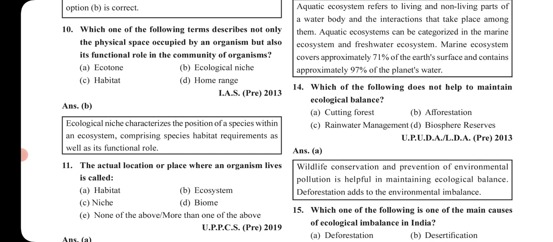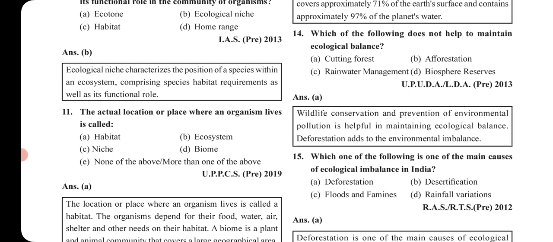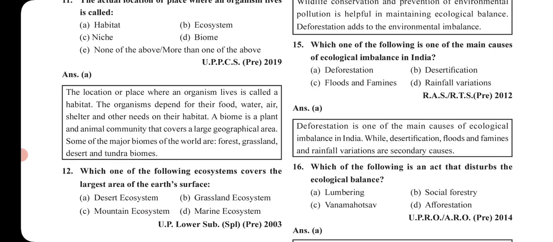Now next question, the actual location or place where an organism lives is called option A, habitat, B, ecosystem, C, niche, or D, biome. Then the answer is habitat. Okay, this is the actual location. Now come to the next question.